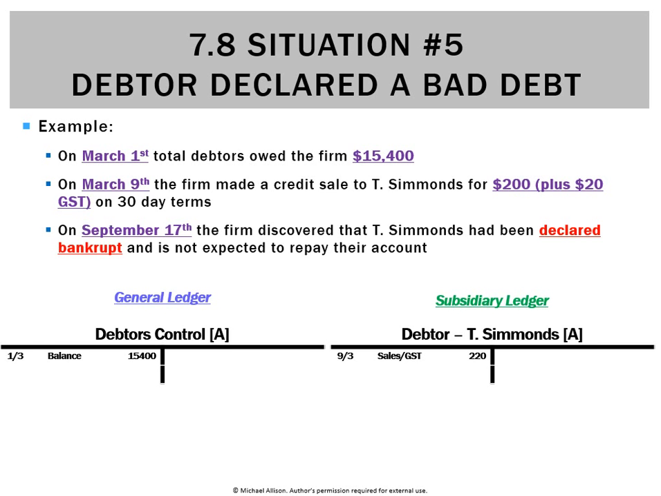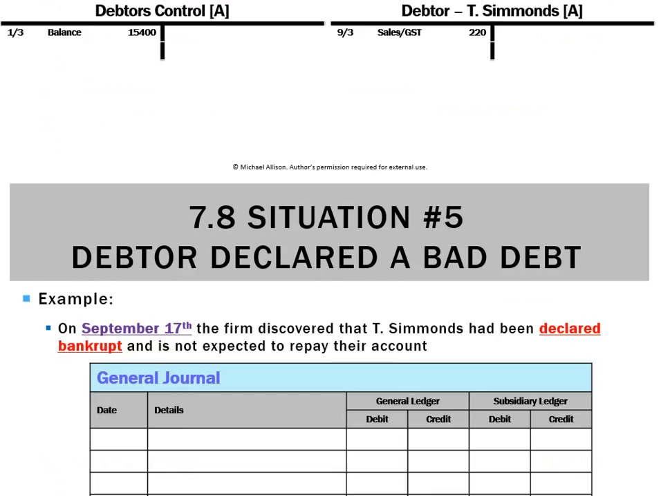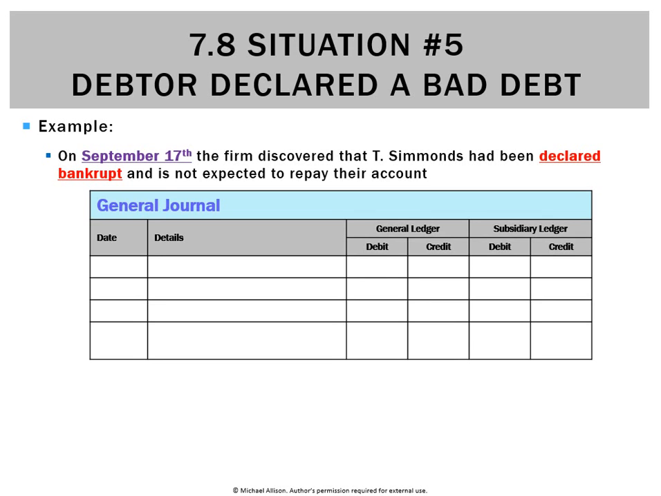Six months go by and we're advised that T. Simmons has been declared bankrupt and won't repay any of their account. So that's a bad debt, but we don't expect to recover the amount. So what we'll do is record a bad debt expense of $220. That'll reduce debtor's control. Debtors will go down because he's not going to pay us back, but we'll write off his amount. And what we need to do is make an entry in the subsidiary ledger there to reduce T.